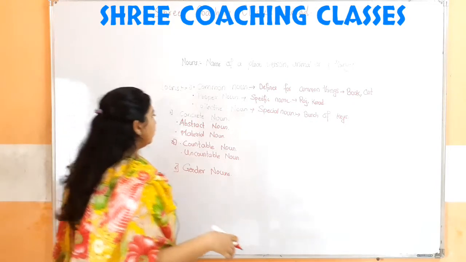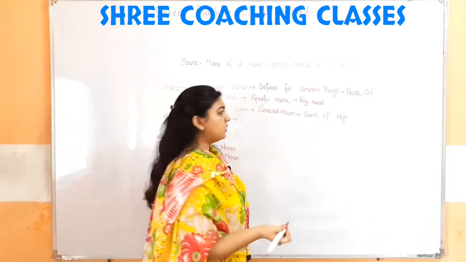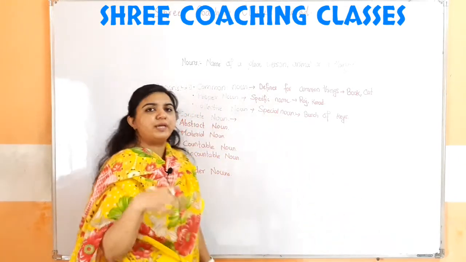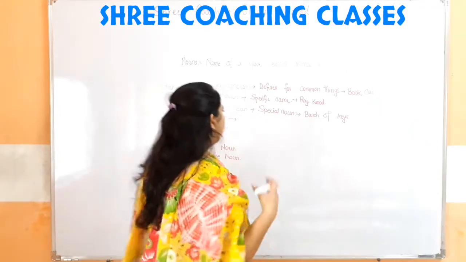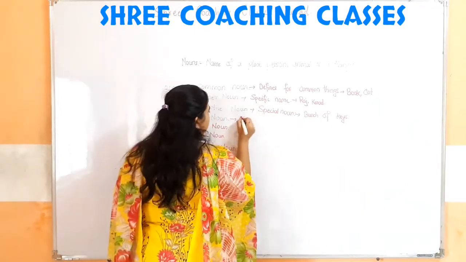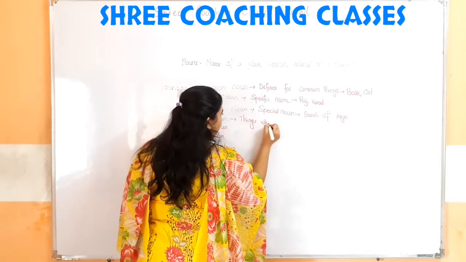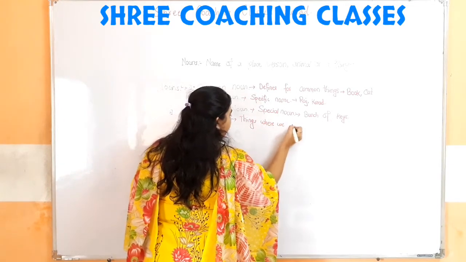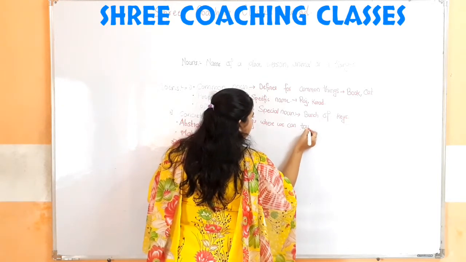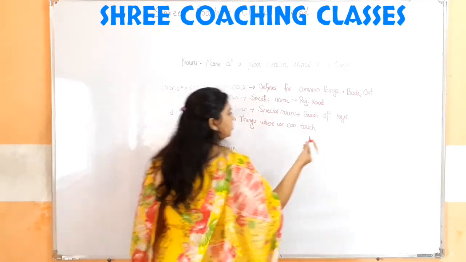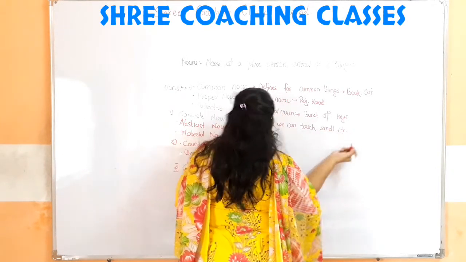Then next we studied what are the concrete nouns. The things which we can touch, we can taste, we can smell are called concrete nouns.